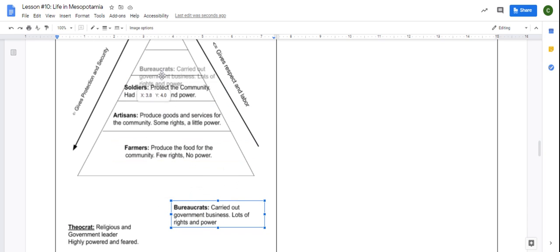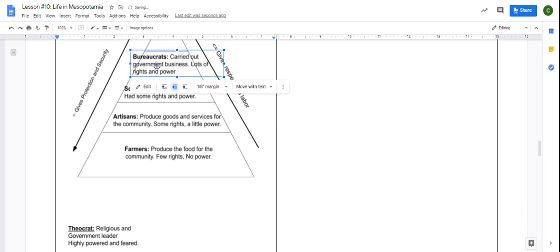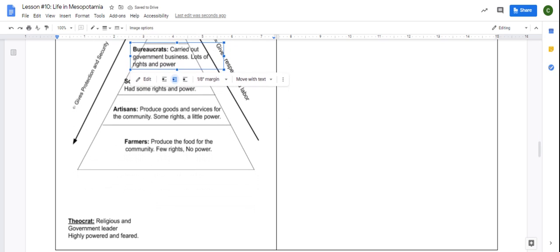Above them are the bureaucrats. These are the people who lead the army. These are the people who collect the taxes. And these are the people who follow the theocrat's orders and make sure that the theocrat's orders are followed.